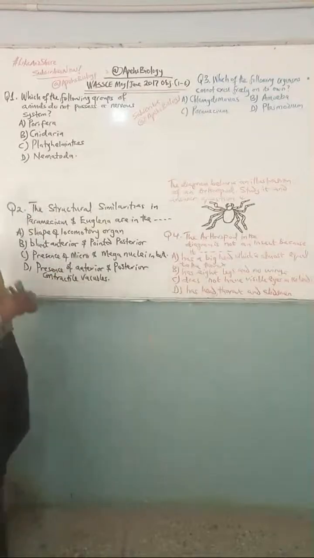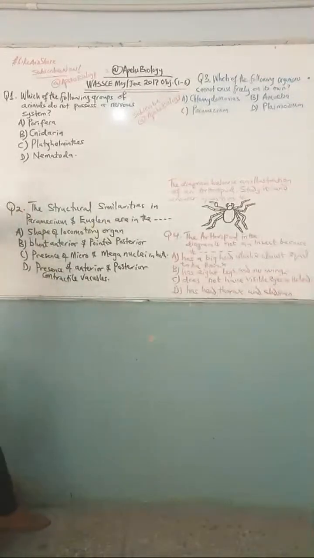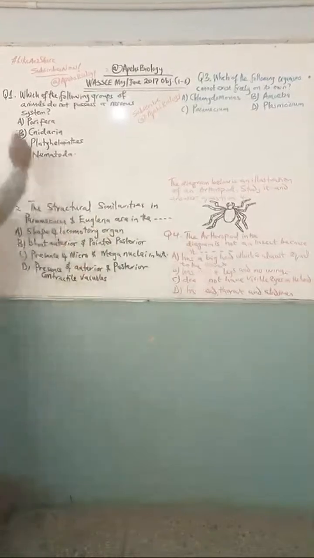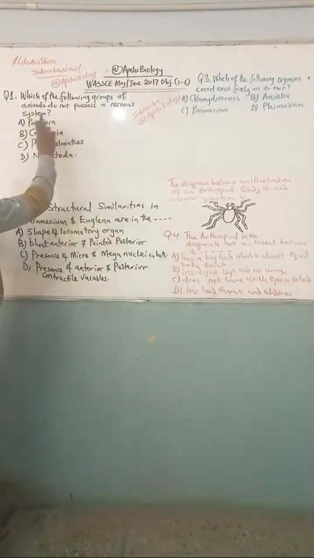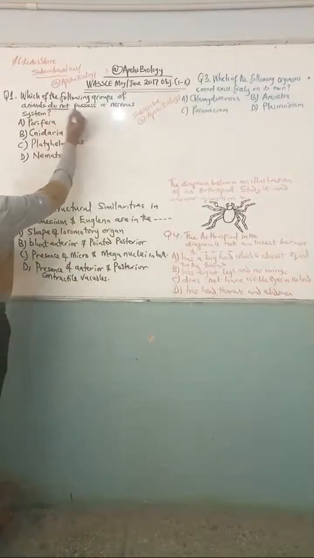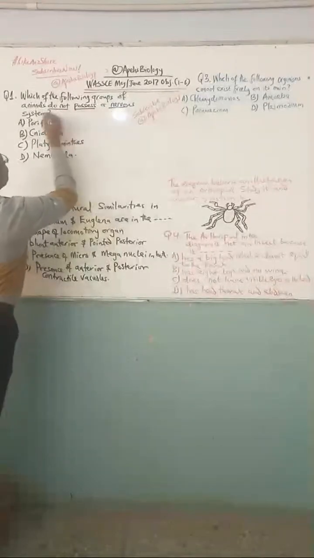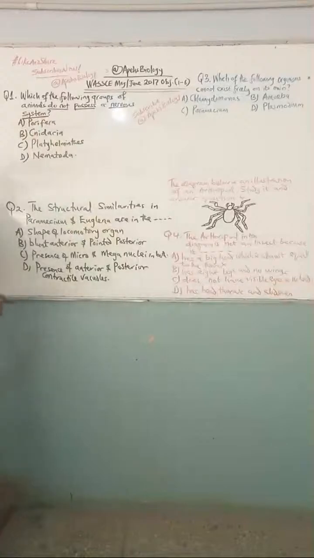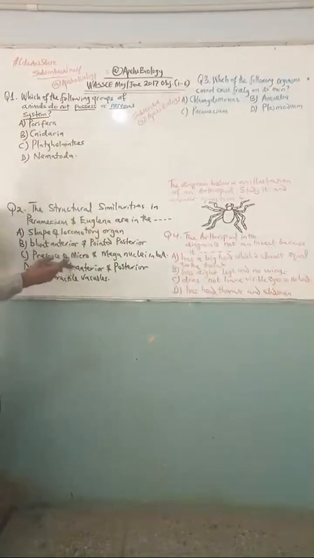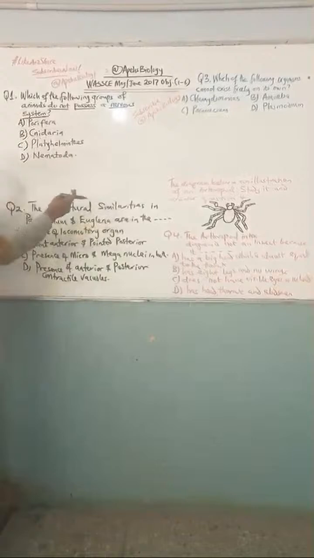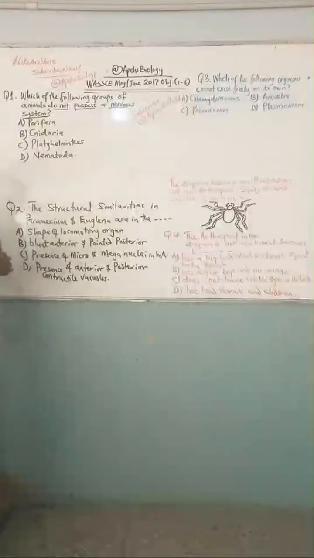Let's go straight and see. Look at the first question that came up that year. It says, which of the following groups of animals do not possess nervous system? And they give us 4 options there. You have Porifera, Cnidaria, Platyhelminthes, and Nematoda.